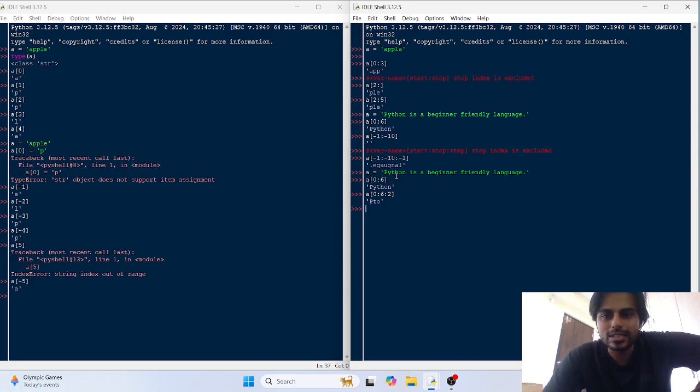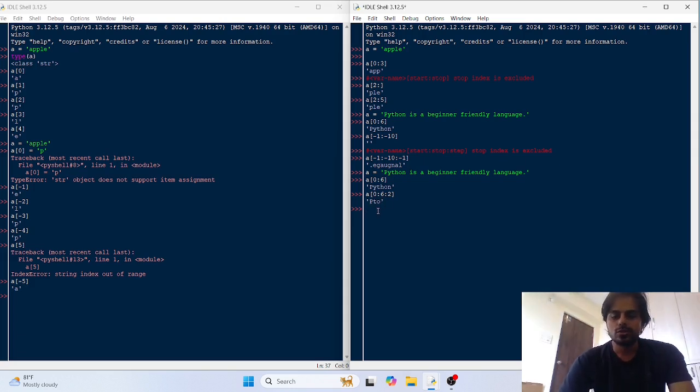After that it would not take H and it would take O. After that N, and there is no character after that. Okay, so PTO. If you do A, start is 0, 6, and step is 3, it would only take H.